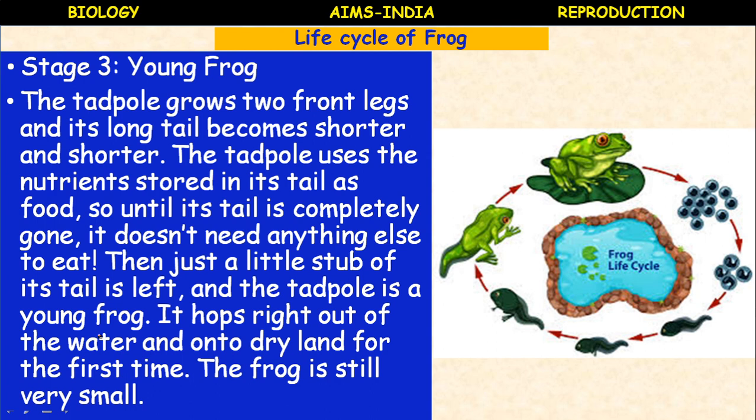The young frog comes out of water. The frog is still very small. Then its food habit also changes. It converts into a carnivore. It starts feeding on small insects.